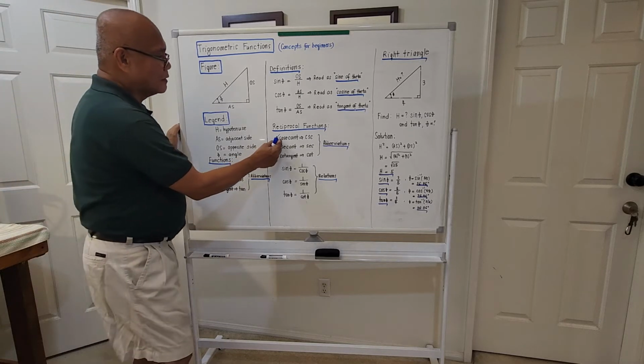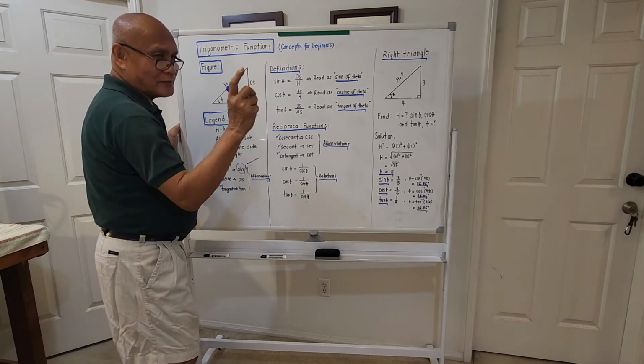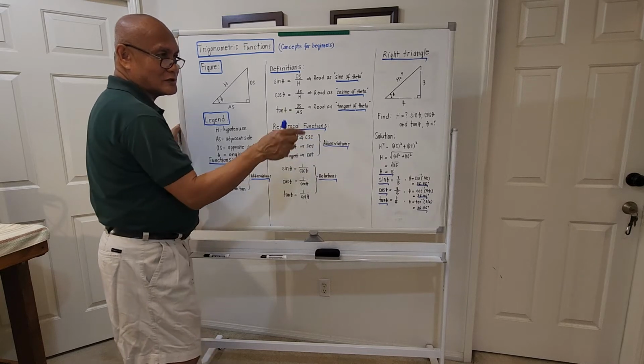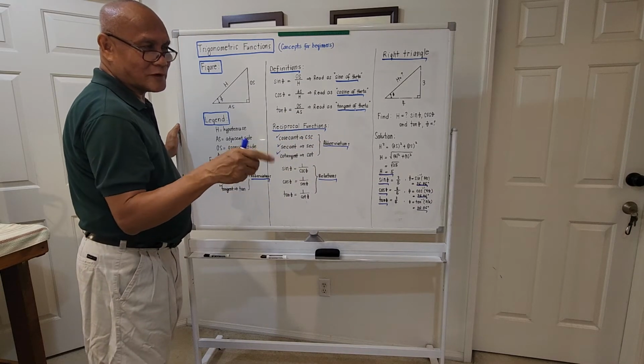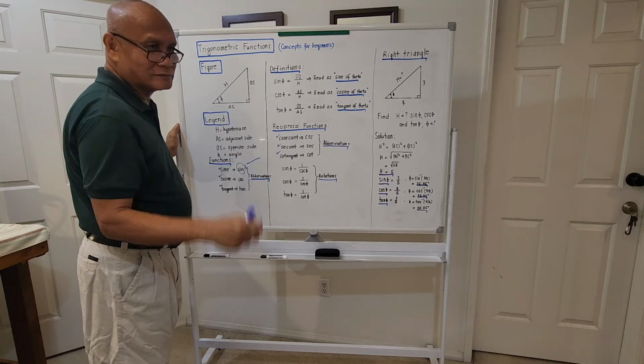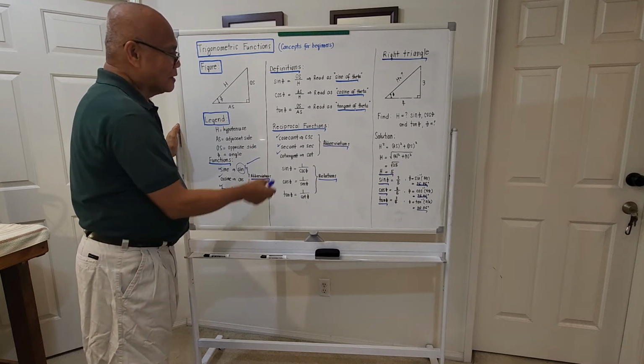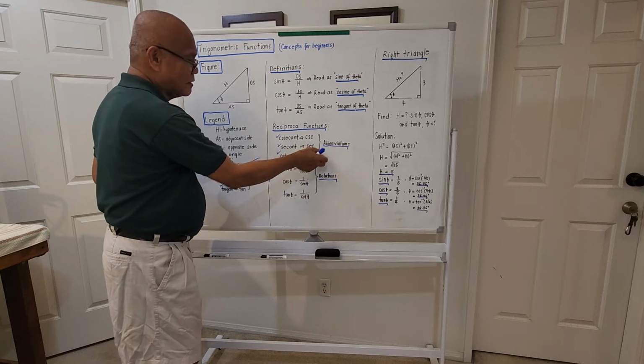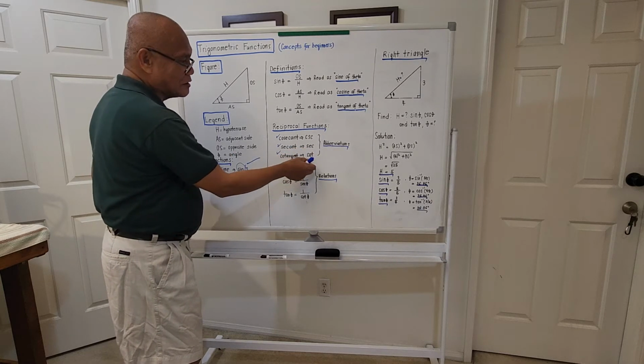Cosecant. The abbreviation is actually CSC. So if you see something like a CSC, if you are in engineering, that's cosecant. Okay? For secant, it will be simply SEC. For cotangent, it is simply COT.